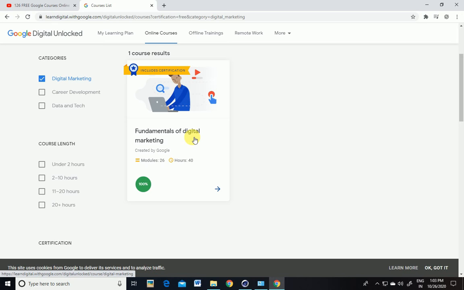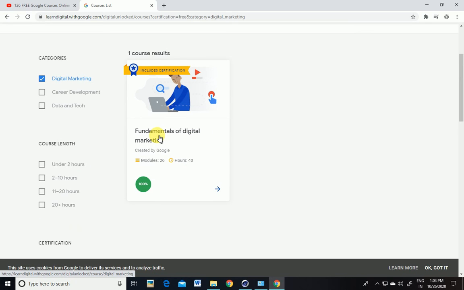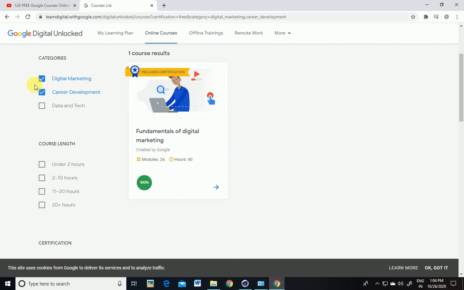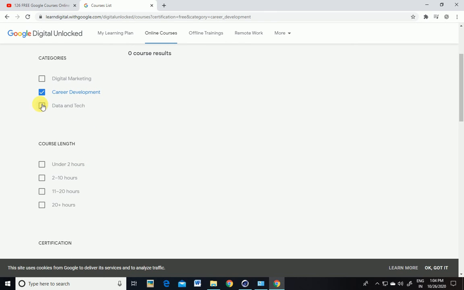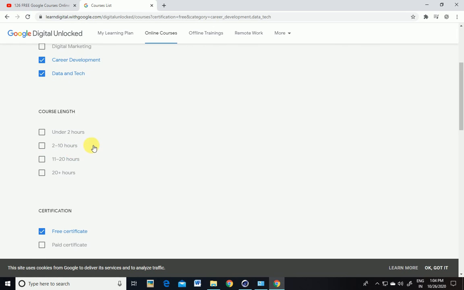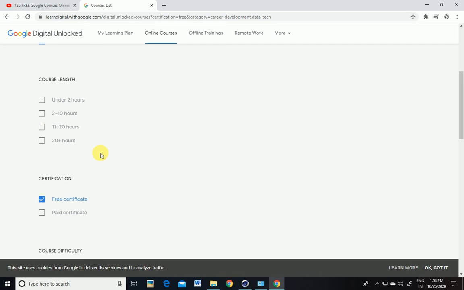Everything is explained in this course. I went through it myself and I have learned a lot. I have seen changes in myself from beginner to the last level, what I was and what I became after this course. It will give you entire knowledge about what digital marketing is and how you can start digital marketing from scratch, and it will help you a lot. Thereafter, if we look at career development, there are still zero courses for free certification. Data and tech also still has zero courses for certification.